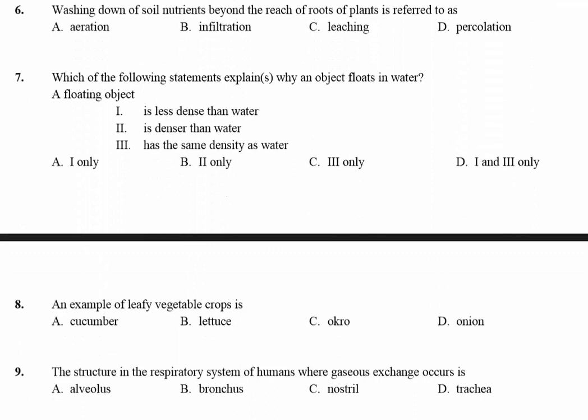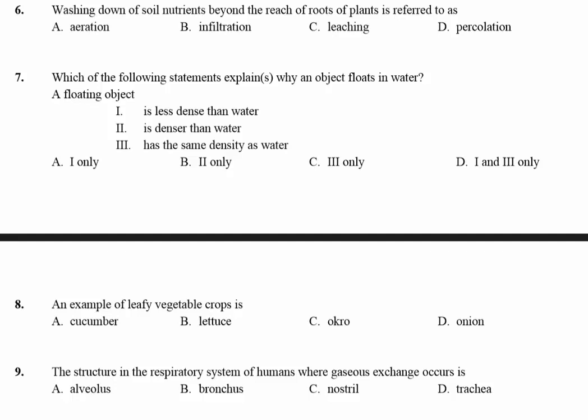Which of the following statements explains why an object floats in water? And the answer is: it is less dense than water.